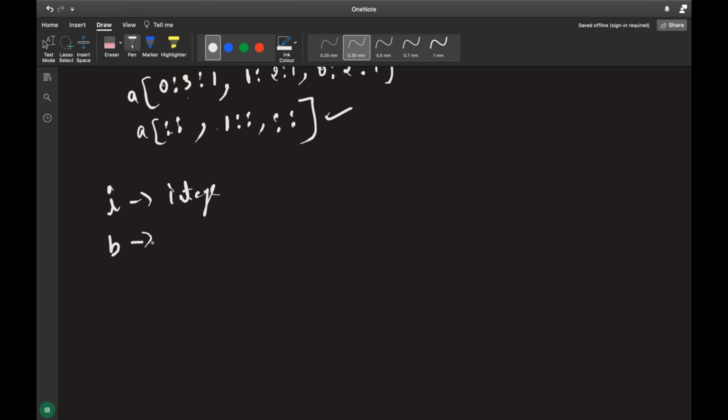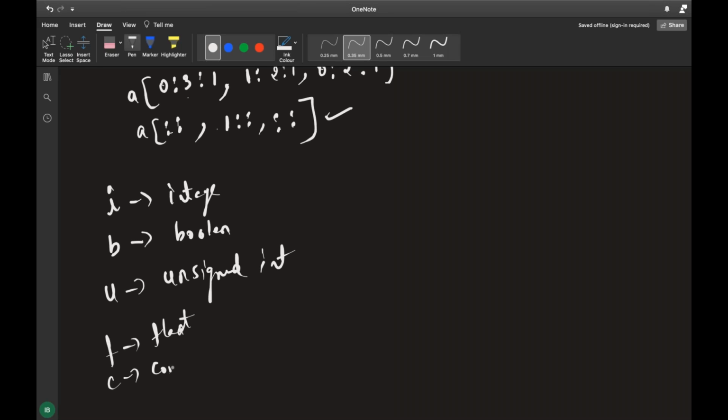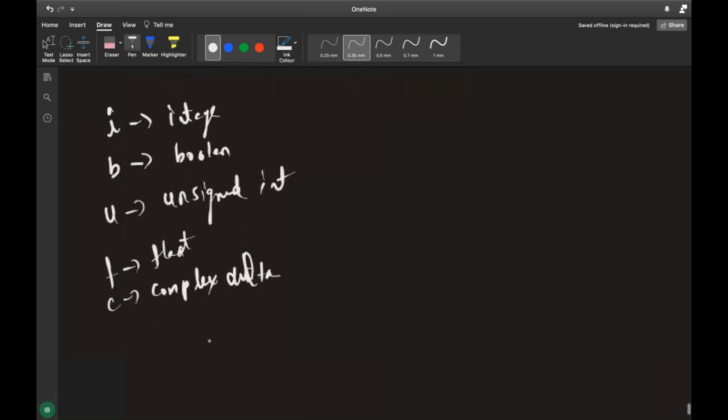For example, b indicates boolean for you, whereas u indicates unsigned integer. f indicates float. c indicates complex. m indicates time delta.